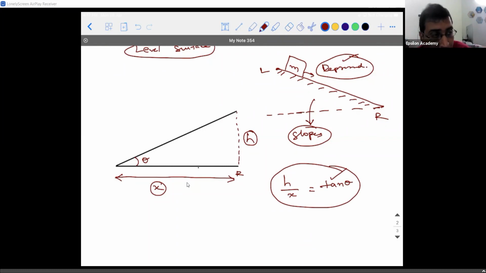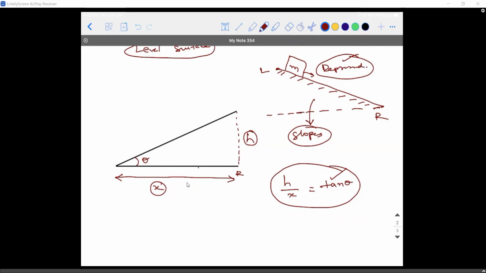That is why if you revisit your 10th standard textbook and go through the concept of heights and distances, most of the problems you would have solved using tan theta only. Very rare you use sin theta or cos theta. So indirectly what I'm trying to say is slope is nothing but an extended application of what you have learned under heights and distances only. So is the logic clear, guys?